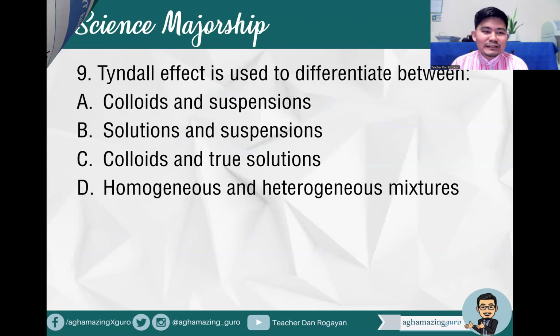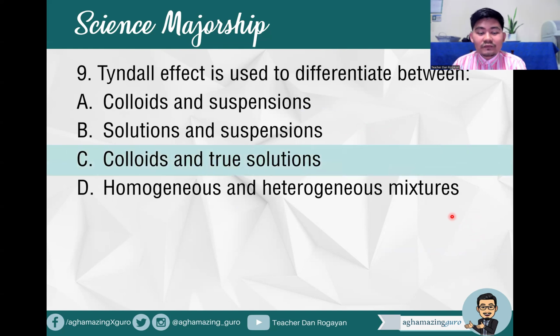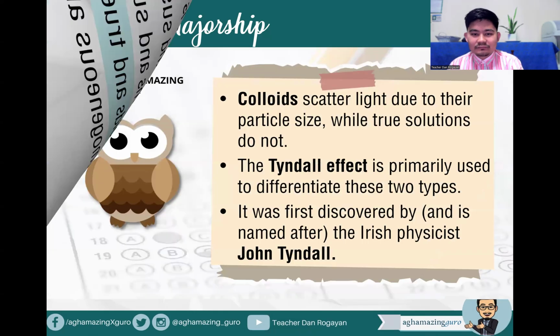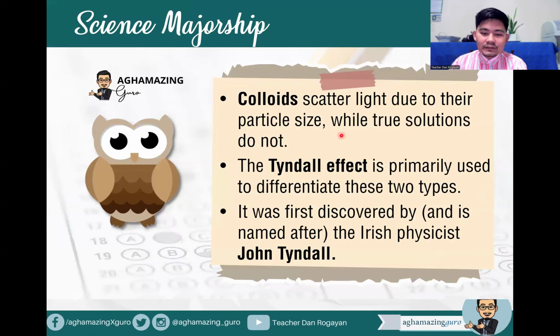Okay? So item number 9, Tyndall effect is used to differentiate between A, colloids and suspensions, B, solutions and suspensions, C, colloids and true solutions, D, homogeneous and heterogeneous mixture. So remember that Tyndall effect is being exhibited by colloids, and this is actually used to differentiate between colloids and true solutions. So letter C is the correct answer. Okay, so colloids scatter light due to their particle size, while true solutions do not. And the Tyndall effect is primarily used to differentiate these two types. It was first discovered by and is named after the Irish physicist John Tyndall.